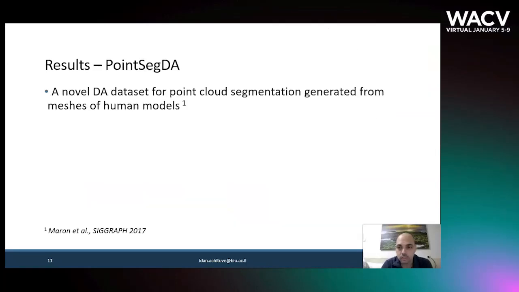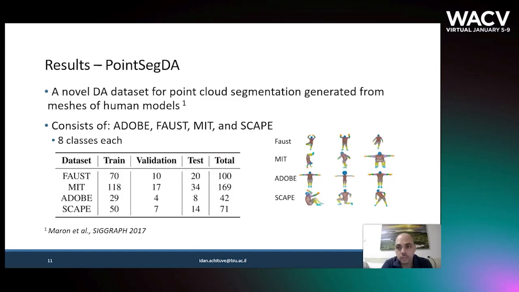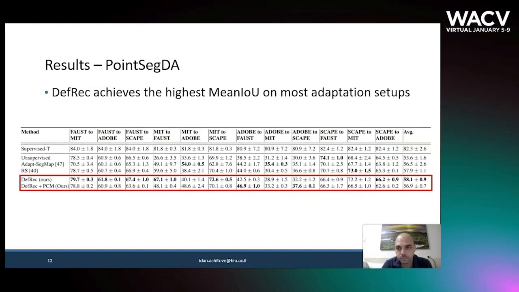For evaluating the applicability of DefRec and PCM to point cloud segmentation, we designed a new benchmark dataset called PointSegDA. It is built from a dataset of meshes of human models proposed by Maron et al., which consists of 4 subsets: Adobe, Faust, MIT, and Scape. All subsets share the same 8 classes of human body parts, such as hand, feet, and head, but differ in point distribution, pose, and human identities. DefRec, either with or without PCM, achieves the highest mean intersection over union on most adaptation setups here as well.